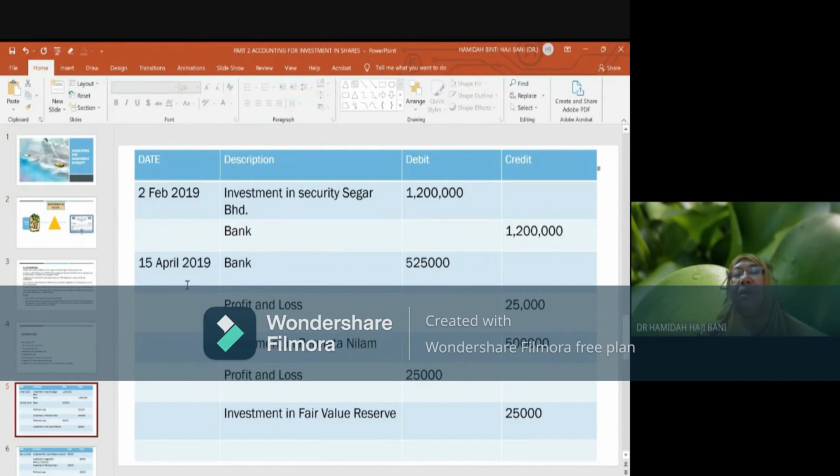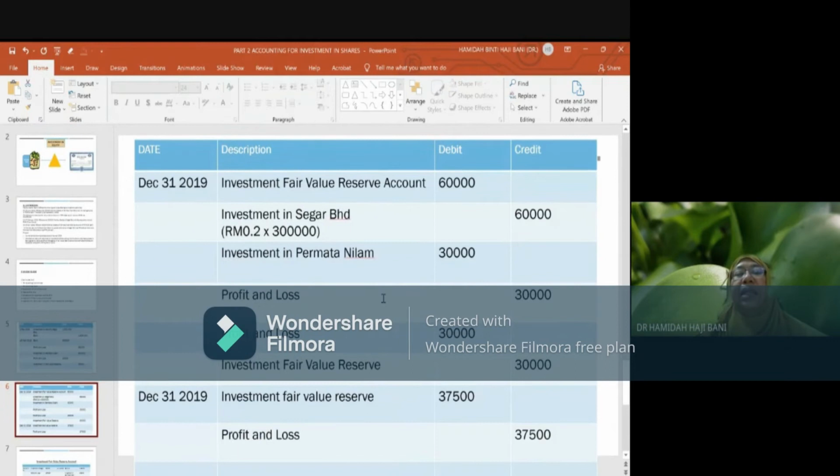So after 15 April 2019, the investment in Permata Nilam has a balance of 100,000 units of ordinary shares. What next? Since there are no other changes in the shares, at the end of the financial year, which is after 12 months, if it starts in January, then 12 months later is December 31st.